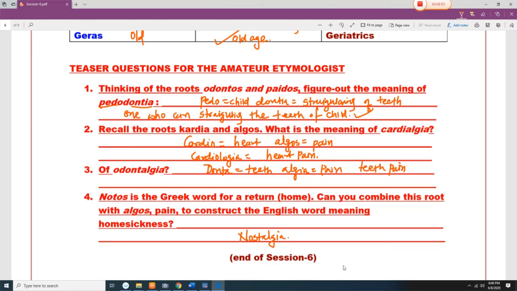We call the roots cardia and algos. Cardia means heart and algos means pain. And odontalgia: odonta means teeth and algia means pain, so it is tooth pain. And nostos is a Greek word meaning return home. Can you combine this root with algos, pain, to construct the English word for homesickness? Nostalgia means homesickness.